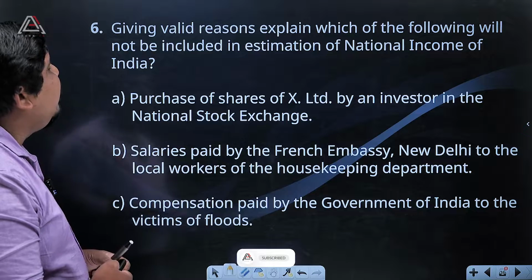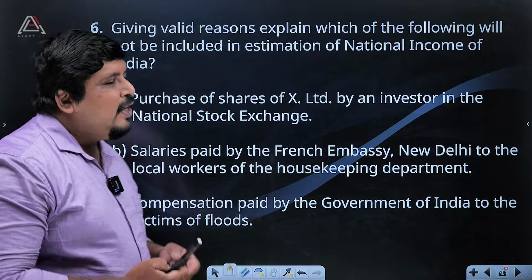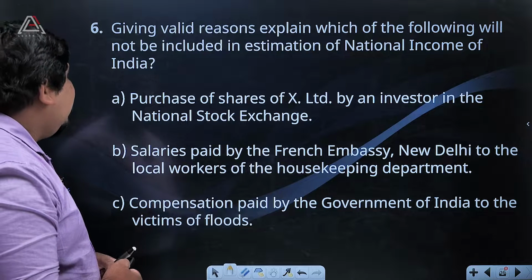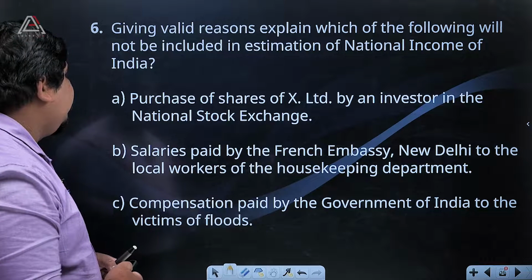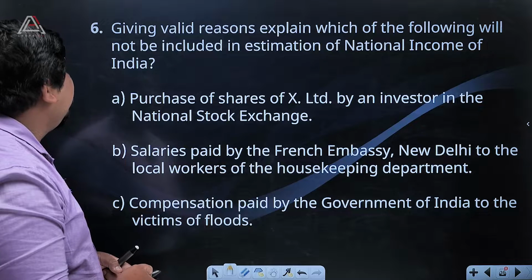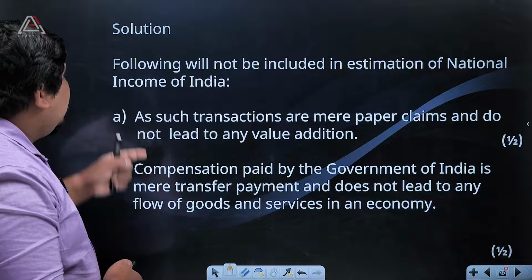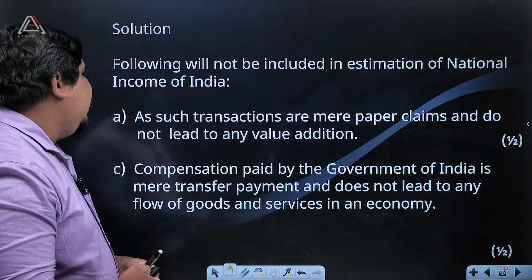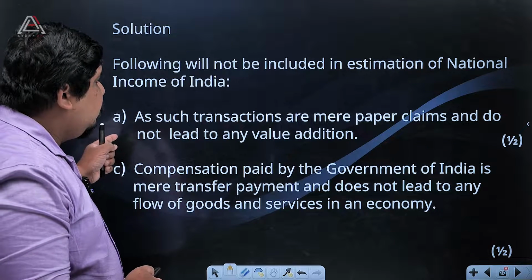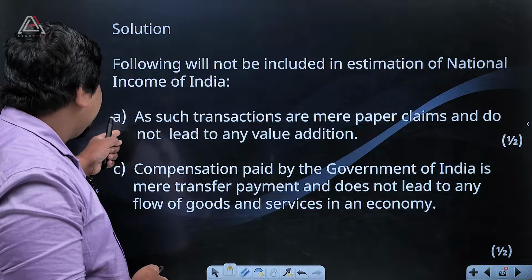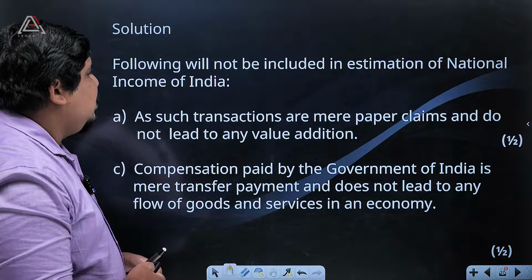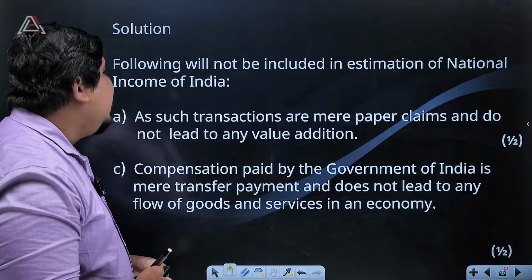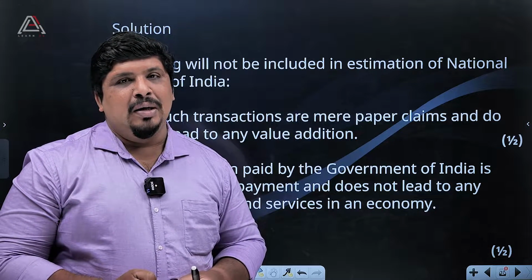Or question: giving valid reasons, explain which of the following will not be included in the estimation of national income of India. We can go through the solution. The purchase of shares will not be included, as such transactions are mere paper claims and do not lead to any value addition.